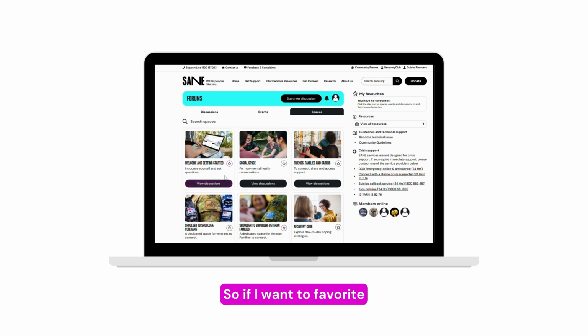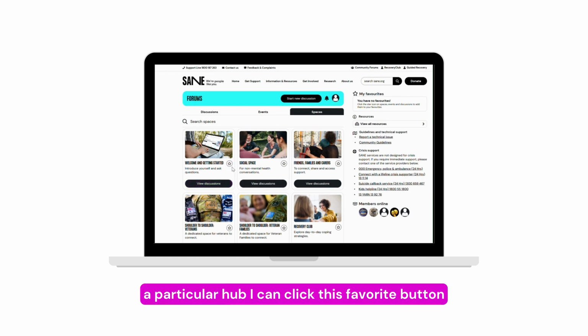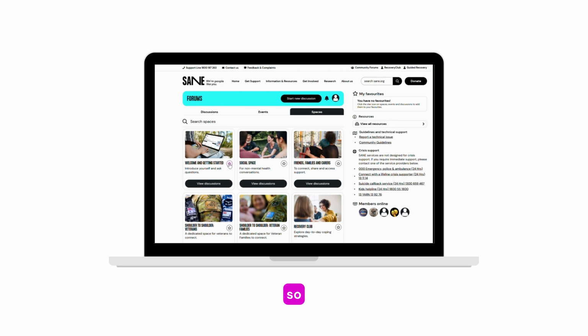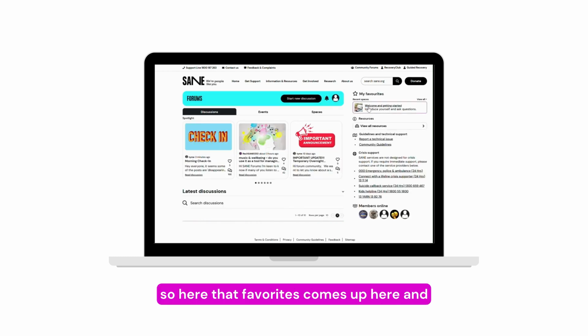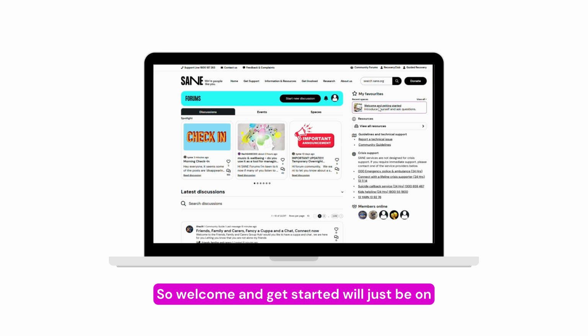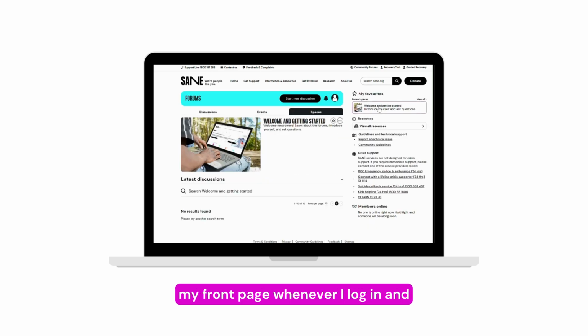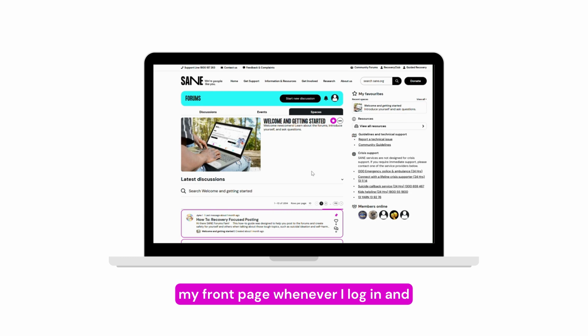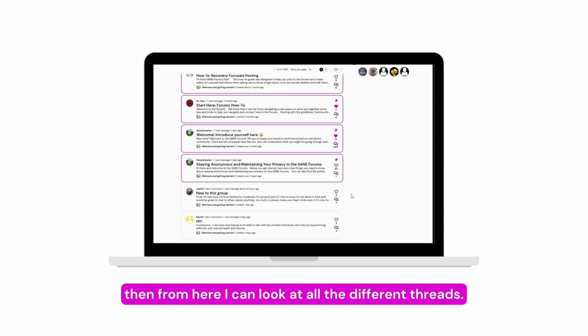So if I want to favorite a particular hub, I can click this favorite button. This just means that on my page, I can check my favorites here. So let me just refresh the page. Here, that favorites comes up here, and this just makes it easier for me to visit the space that I like the most or I want to check out the most. So welcome and get started will just be on my front page whenever I log in. And then from here, I can look at all the different threads.